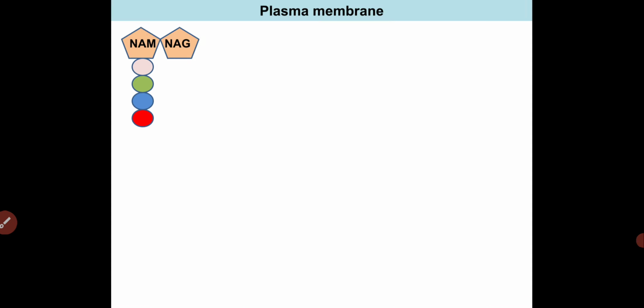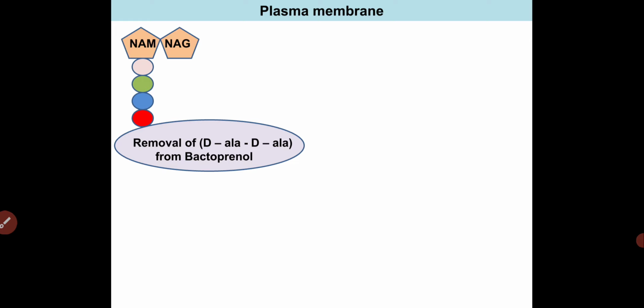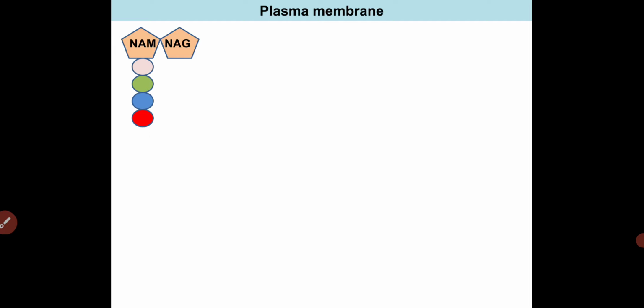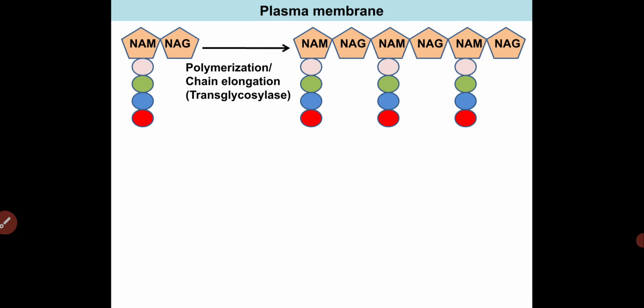Okay, now the second step, the polymerization of the peptidoglycan monomers. We have the N-acetyl glucosamine, N-acetyl muramic acid and pentapeptide chain, also called the Park nucleotide. Now polymerization occurs. The D-alanyl D-alanine is removed from the bactoprenol, which is the lipid carrier, and then there is one enzyme, the transglycosylase enzyme. So polymerization or chain elongation occurs, and this step is inhibited by vancomycin or teicoplanin. So the second step is polymerization and chain elongation of the peptidoglycan monomer.